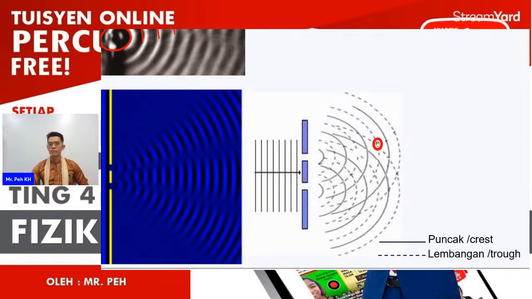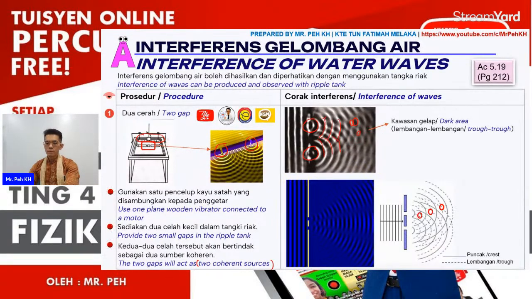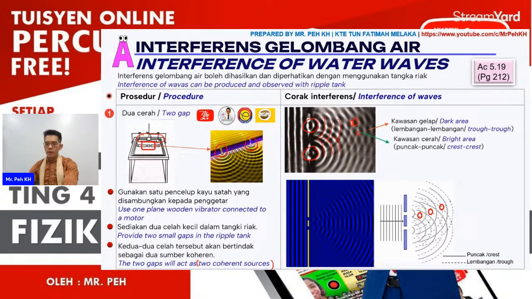When both of the troughs meet one another, they form the dark region, which is a negative maximum amplitude area. Another 2 points are also the same. Then next, you can see here we have the bright region.